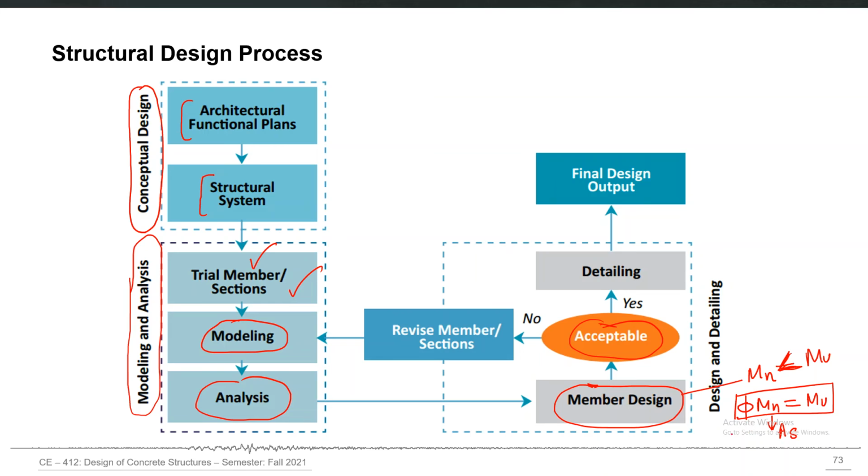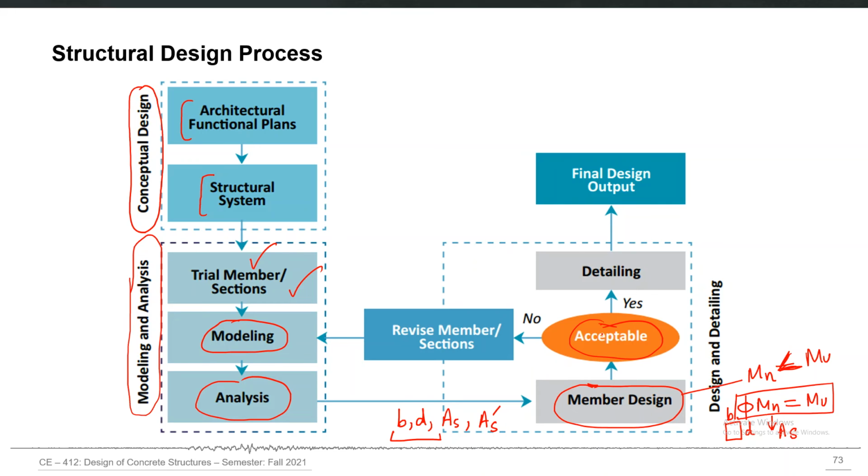But obviously you have to first fix the cross section shape. The B and D values for a beam cross section have to be fixed in order to calculate As. So ideally our primary design outputs are the cross sectional dimensions and the amount of steel in both tension and compression. But what we do is that we just fix a few things and calculate the remaining things directly by applying the design equation.